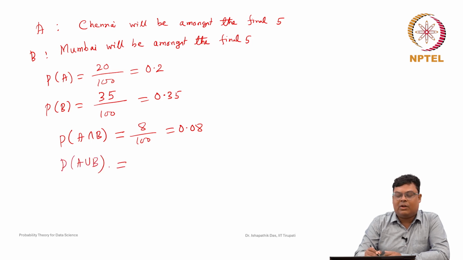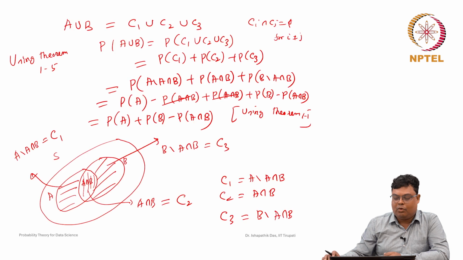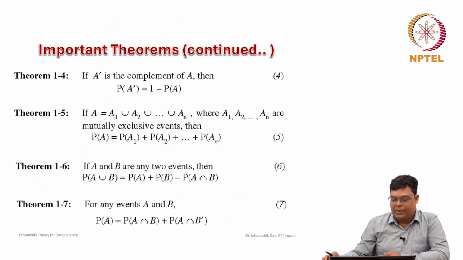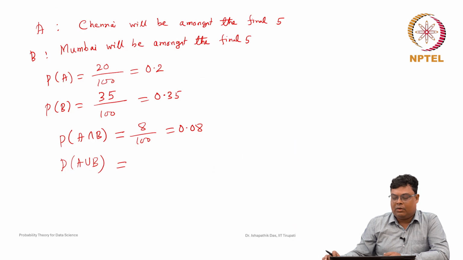Now, we will apply the theorem we have just proved, theorem 1.6. By theorem 1.6, probability of A union B is probability of A plus probability of B minus probability of A intersection B. All these values are given.